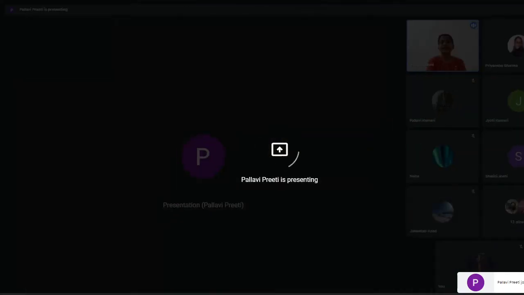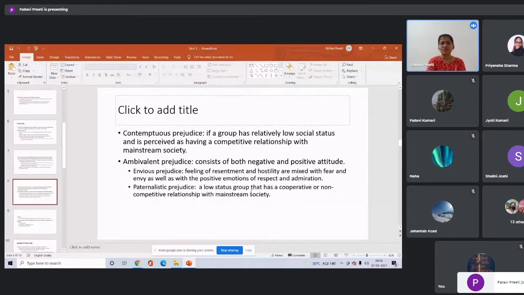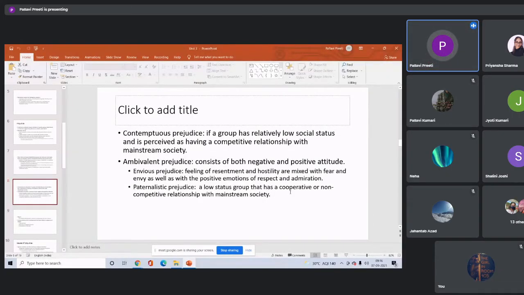The next is the paternalistic prejudice, a low status group that has a cooperative or non-competitive relationship with the mainstream society. In this, what happened? In paternalistic prejudice, a group which has a low status does not have any competitive relationship with the mainstream society, but has a cooperative relationship with the mainstream society.